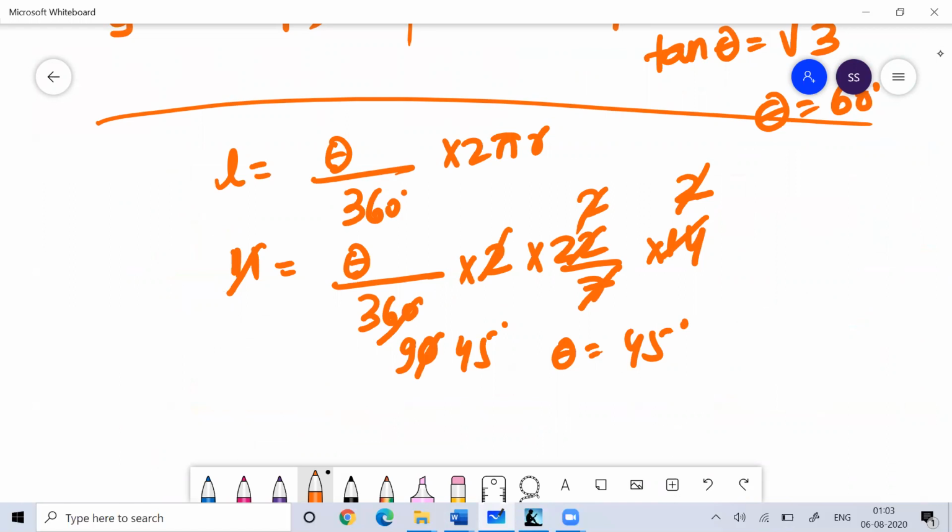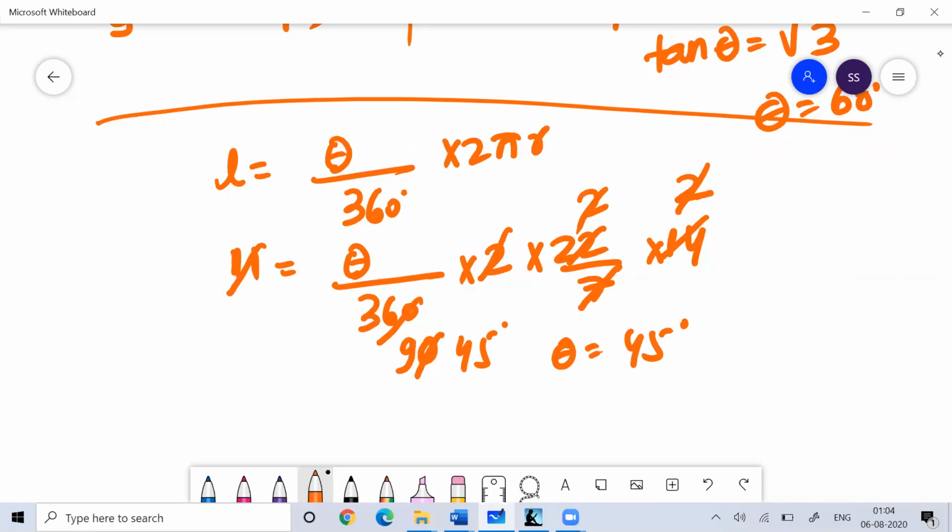We study trigonometry under three systems: either the sexagesimal system, or the centesimal system, or the circular system. In the sexagesimal system, one right angle is divided into 90 degrees, 1 degree is divided into 60 minutes, and 1 minute is divided into 60 seconds. In the centesimal system, one right angle is equal to 100 grades, 1 grade is equal to 100 minutes, and 1 minute is equal to 60 seconds.